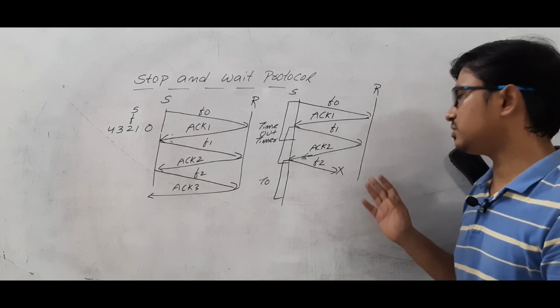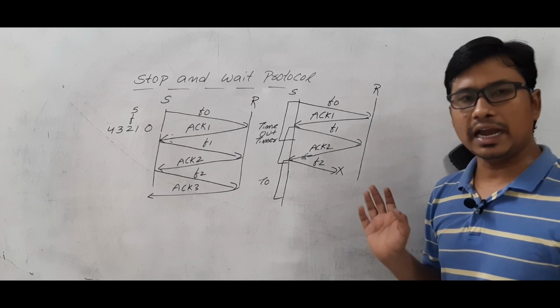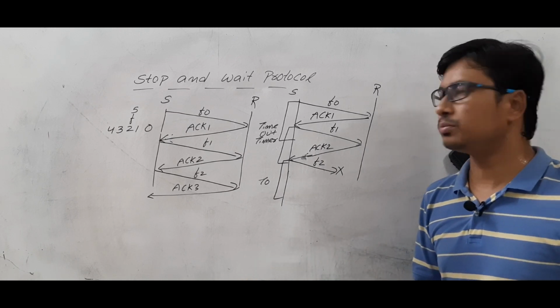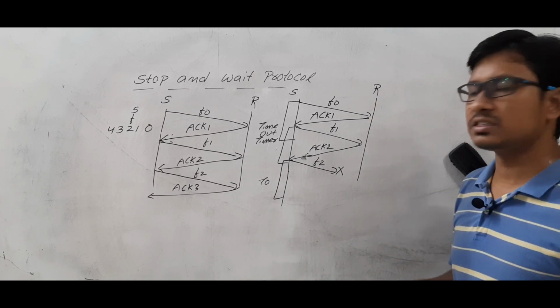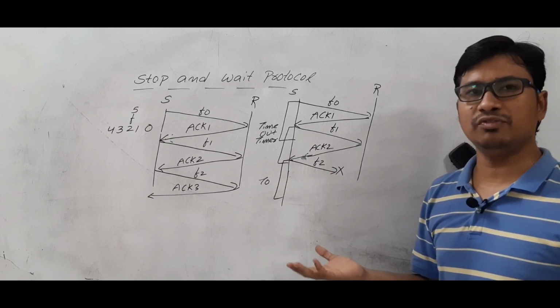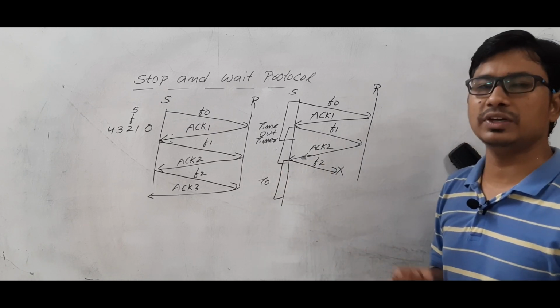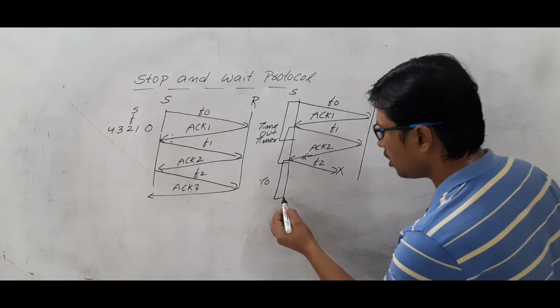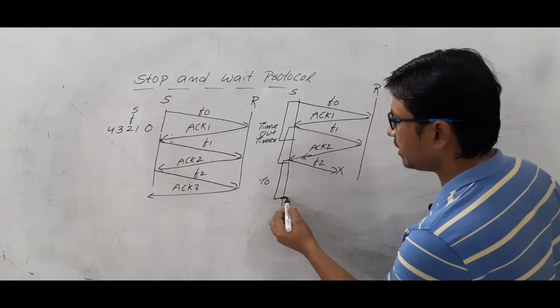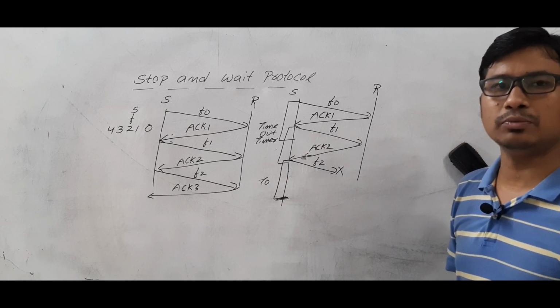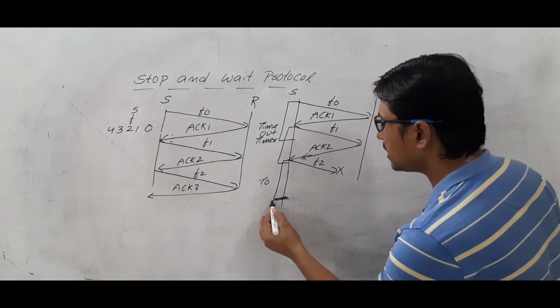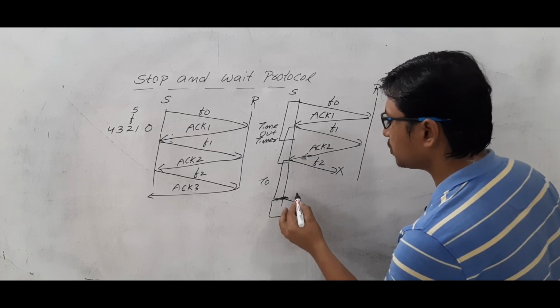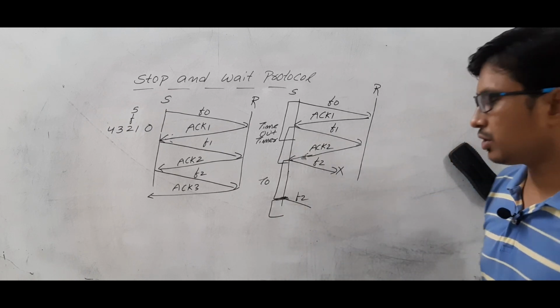The sender thinks that the receiver has received correctly but the acknowledgement is not coming to me. However, the receiver thinks that the sender does not have any frames to send, so that's why it is waiting. So we will not get the acknowledgement. So how much time do we have to wait? We will wait till here. Once the timeout timer expires, we will retransmit frame 2 again. Are you able to understand?